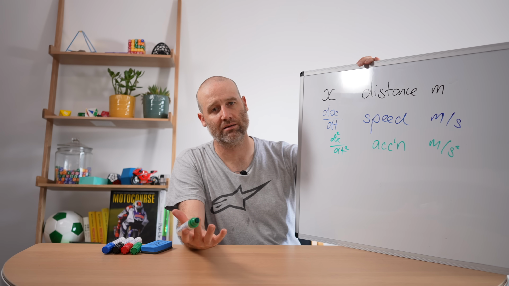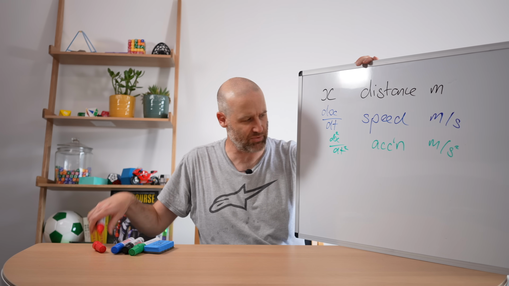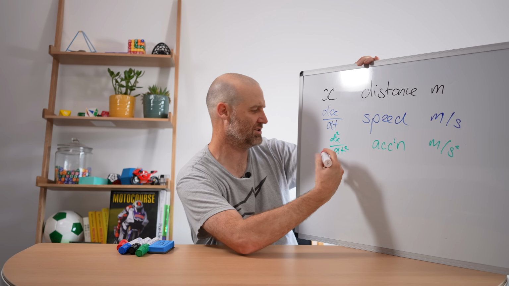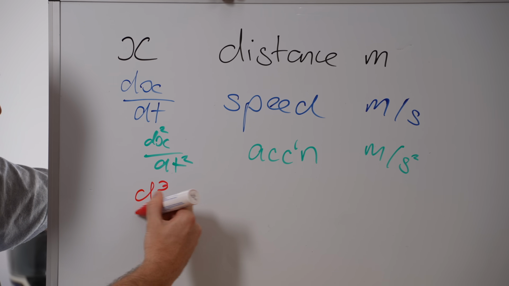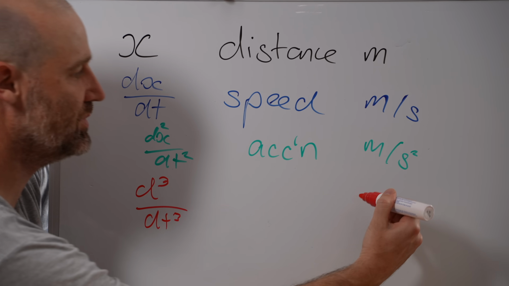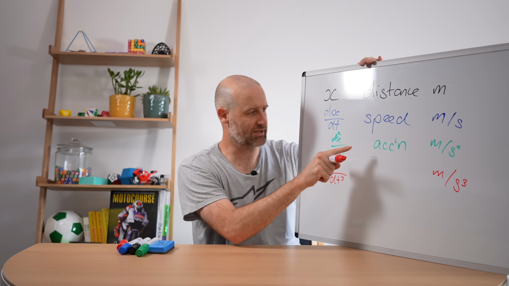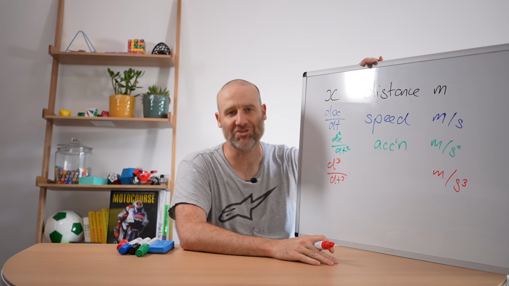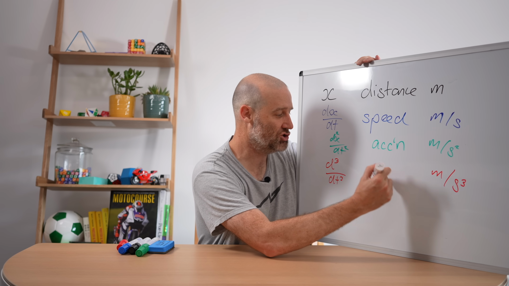But what if we take another derivative? Well, of course we can do that mathematically. There's no reason why we should stop there. Over here, we know the pattern just continues. It's going to be d cubed, that's the worst three I've ever done, dt cubed. It's going to be in meters per second cubed, and it's going to be the rate of change of acceleration. And if you're familiar with that, you know that is called the jerk.